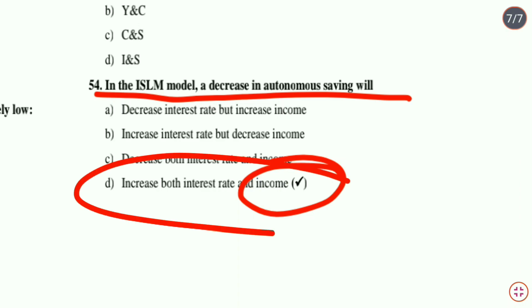Therefore, option D, increase both interest rate and income is the correct answer.